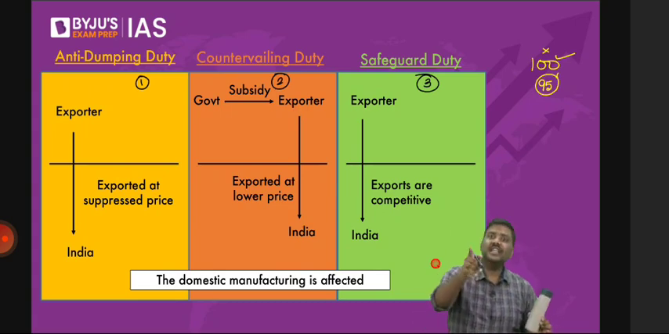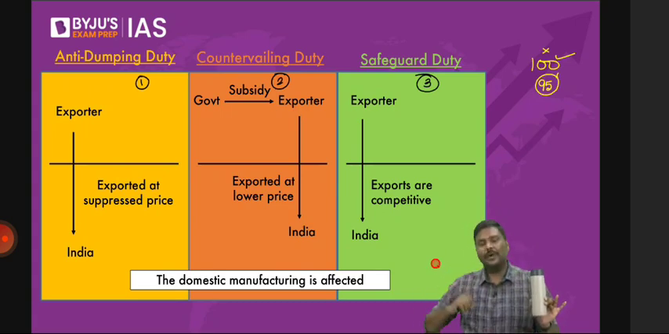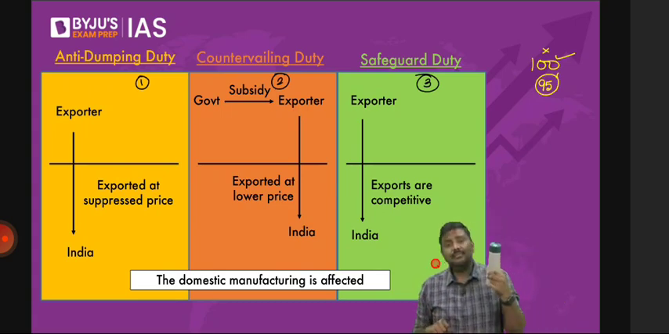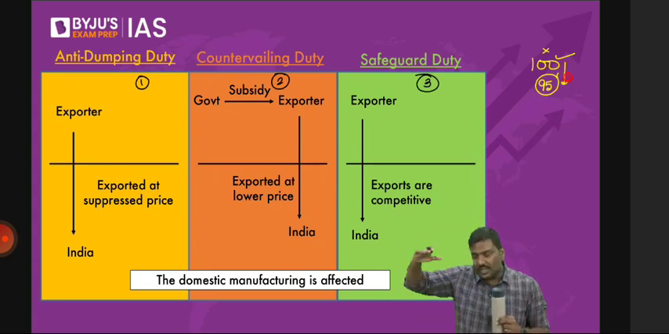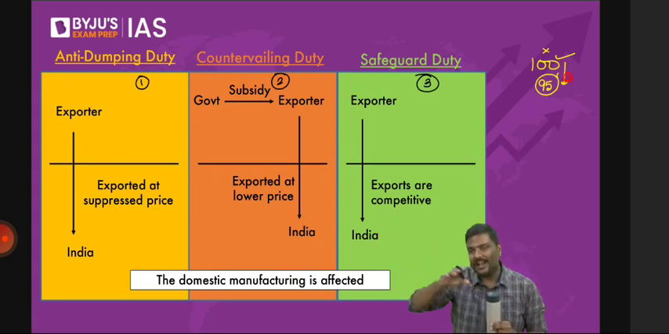But look at the next point now. Why is my bottle cheaper? Why is my bottle cheaper? Because I have suppressed the prices. I have reduced the prices. In the rest of the world, I'm selling it at 100, but when I export it to India, I've reduced the prices purposely.